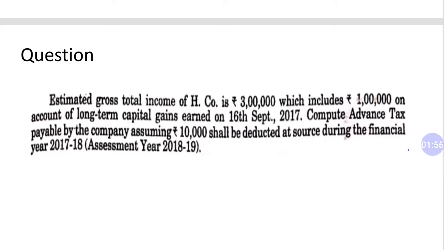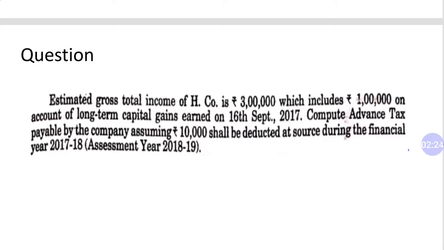So H company has 3 lakh as gross total income, and in this 3 lakh, 1 lakh is long term capital gain, which is earned on 16 September 2017. Okay, so this is the date of the long term capital gain earned. Compute advance tax payable by the company, assuming that 10,000 shall be deducted at source. So 10,000 is TDS during the financial year 17-18, assessment year 18-19.